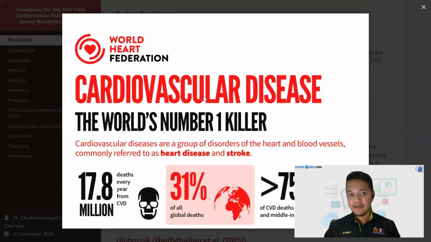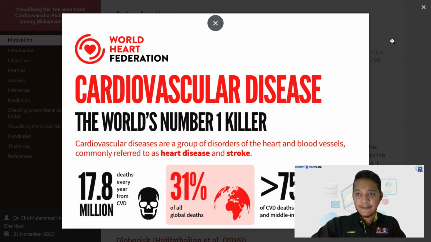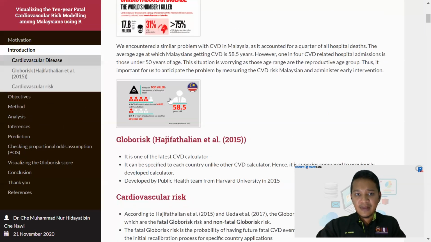As an introduction, as we all know, cardiovascular disease is the number one top killer in the world, as it contributes to 17.8 million deaths annually. It is approximated that 31% of all global deaths are contributed by cardiovascular disease alone, and more than 75% of these CVD deaths occur in low and middle income countries.